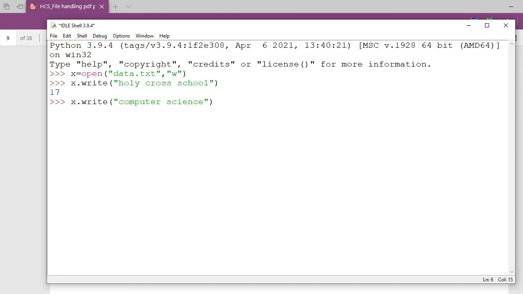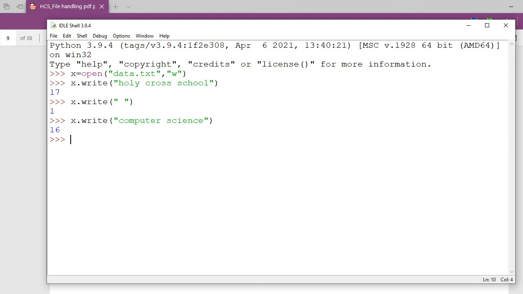Before writing this computer science, I am going to put one space, one character. I want Holy Cross School, then one space, and after that computer science. So now I write x dot write, and I am writing here computer science. Okay, done. So 17 characters, then one character, then 16 characters we have updated in this file.